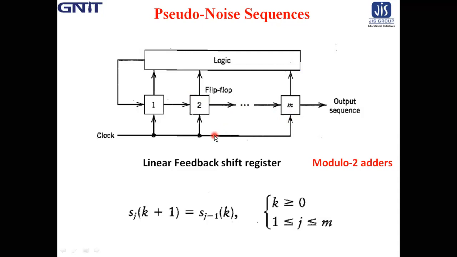With each clock pulse, the logic circuit computes basically a Boolean function of the states of the flip-flops, and they are maintained like that, say S_j(k+1) = S_{j-1}(k), where k is greater than or equal to 0 and j belongs to 1 to m. And this logic is basically a modulo 2 operator.